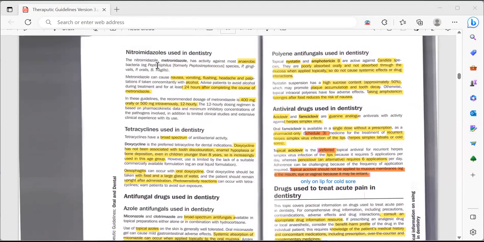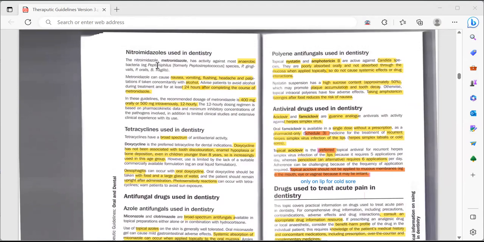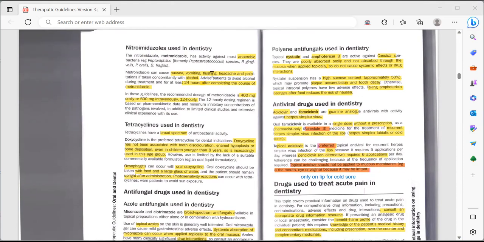So that's the reason we usually combine the metronidazole with amoxicillin, because amoxicillin is mainly for the aerobic bacteria and metronidazole is for anaerobic bacteria, which are mainly Peptoniphilus species, P. gingivalis, P. oralis, B. fragilis. Metronidazole can cause nausea, vomiting, flushing, headache, and palpitations if taken concomitantly with alcohol.